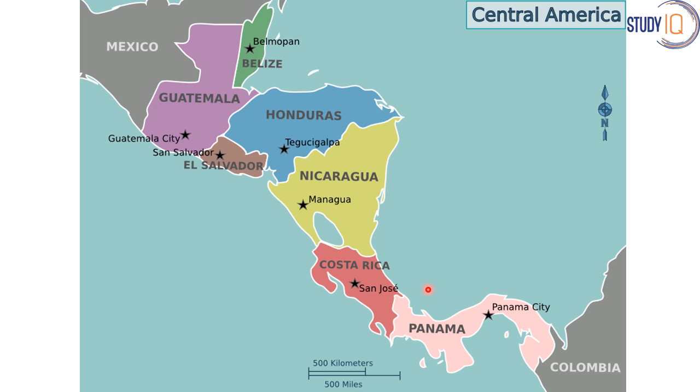So I have devised a mnemonic to remember the Central American countries. The mnemonic goes like this: Big gorillas eat hot dogs, not cold pizzas. B for Belize, G for Guatemala, E for El Salvador, H for Honduras, N for Nicaragua, C for Costa Rica, and P for Panama. So I think you should remember this.